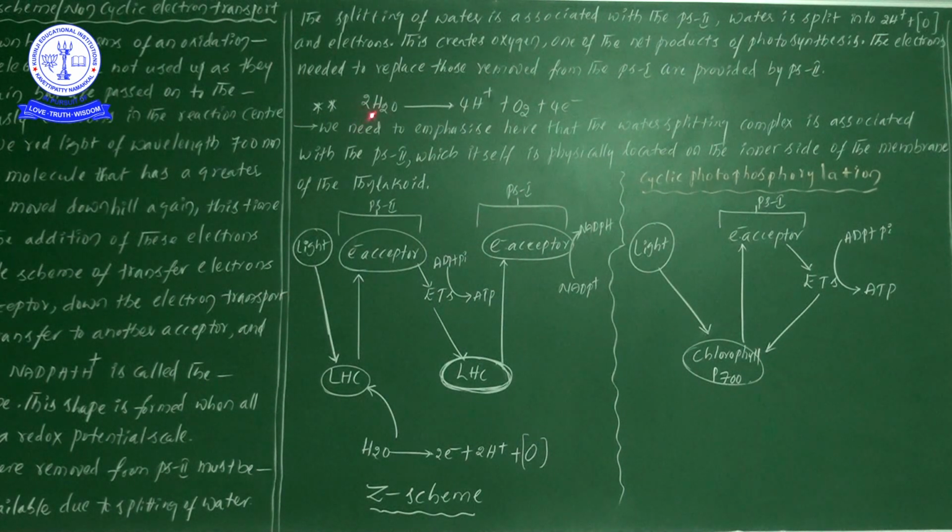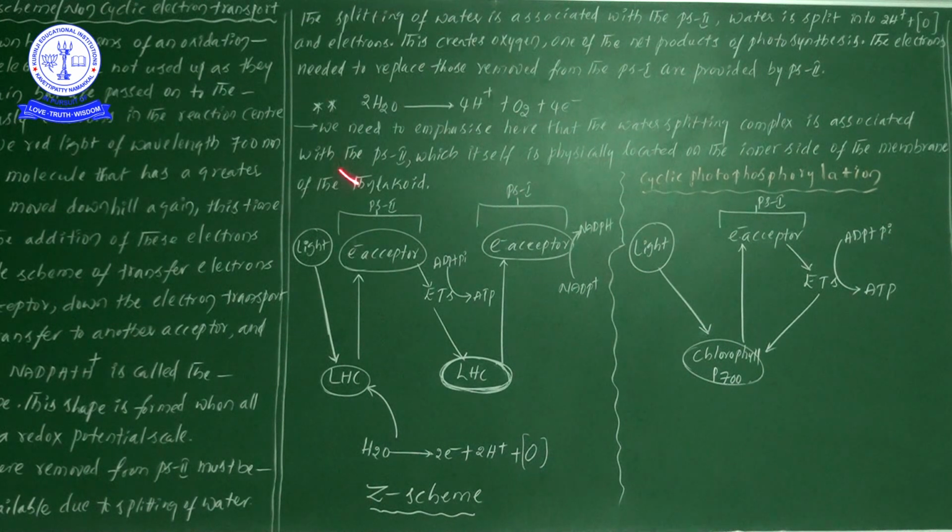Suppose if you take only 1 molecule of water, there is no chance for the formation of one complete oxygen molecule. Only half a molecule is formed. So that's why, to form one complete oxygen molecule, we took 2 molecules of water. If you take 2 molecules of water, definitely we can notice 4 protons and 4 electrons formation.